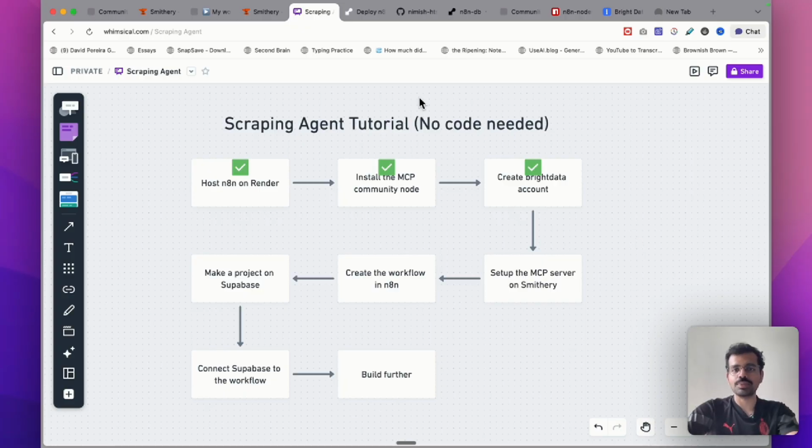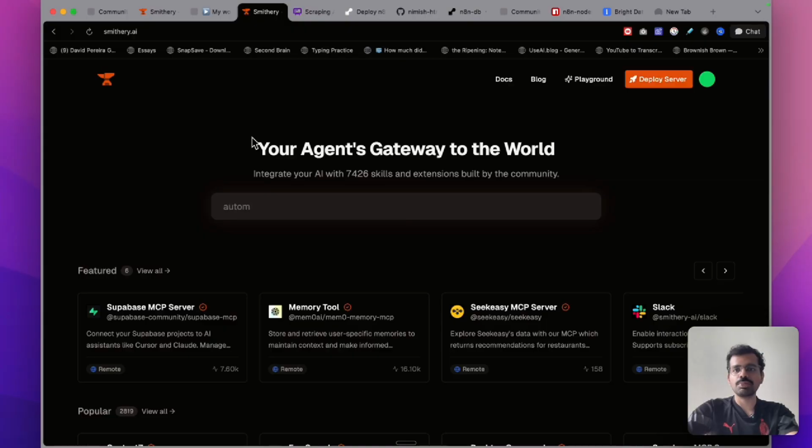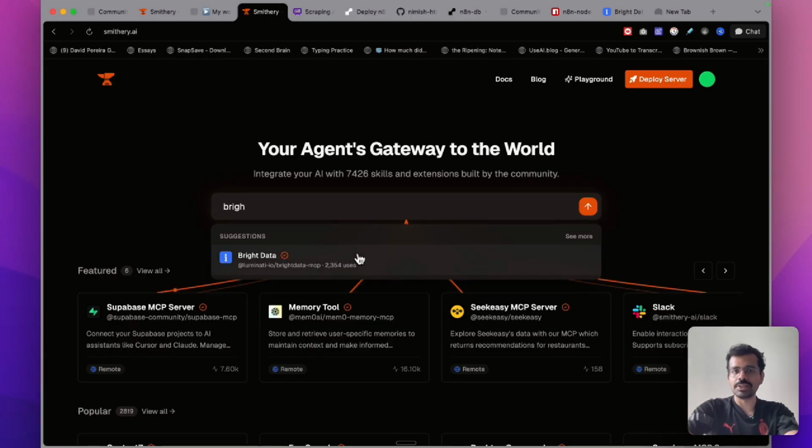Now moving on to the next part, which is setting up a remote server on Smithery. I will go on Smithery. You will see that I'm already on the Bright Data page. But if you are using this platform for the first time, then it will ask you to log in. And then you will see the screen where you can search multiple MCP servers. Go to the Bright Data MCP server over here.